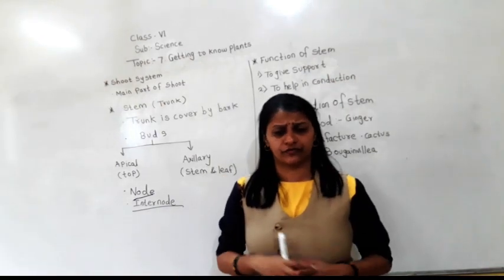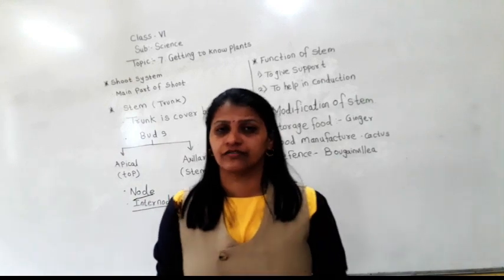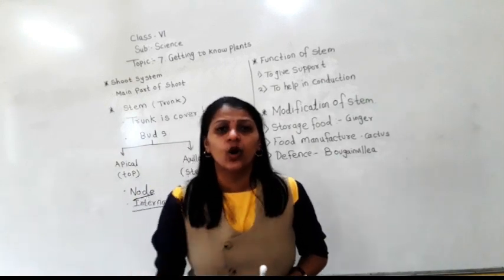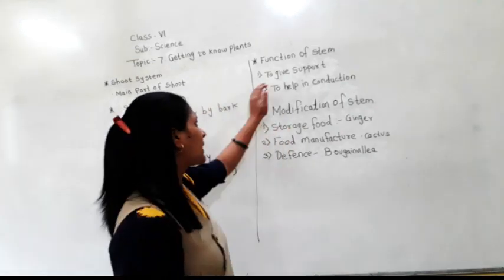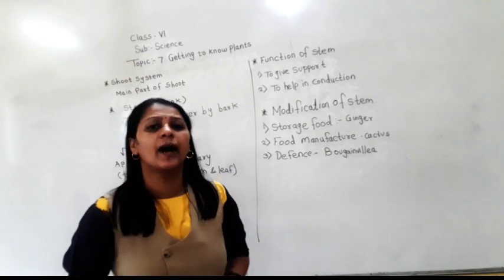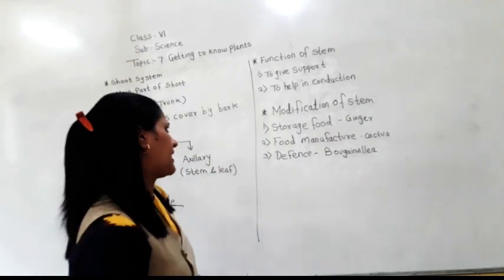What is the use of the stem? The main function is that it gives support to the plant. Because of the stem, the plant can grow straight and upright. It gives support to the plant.